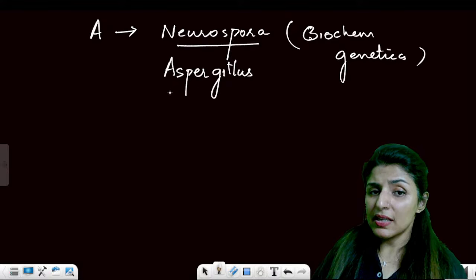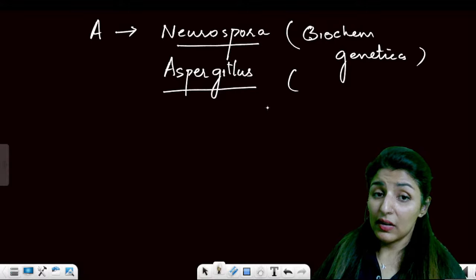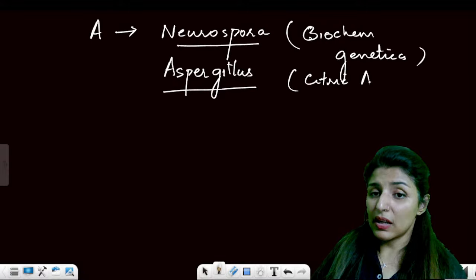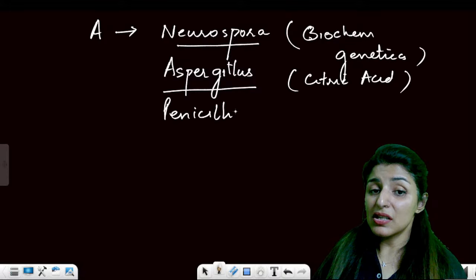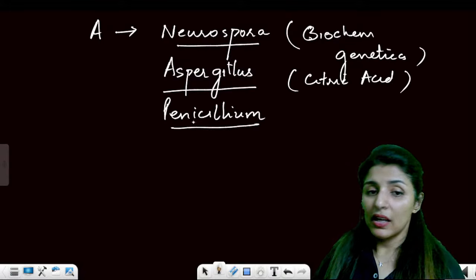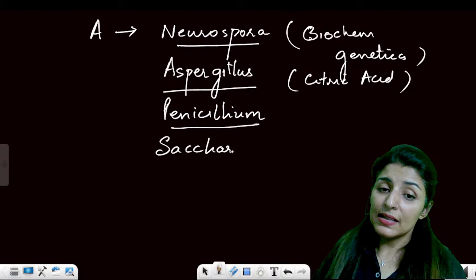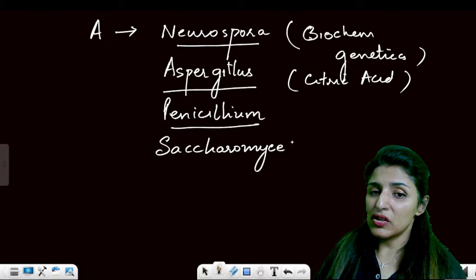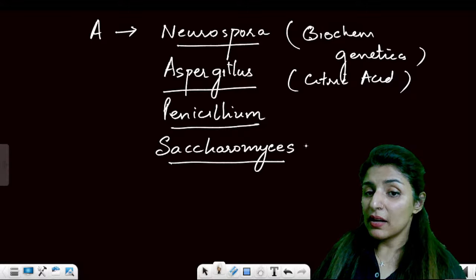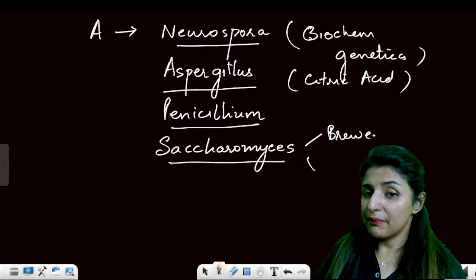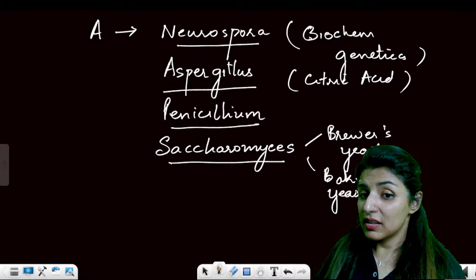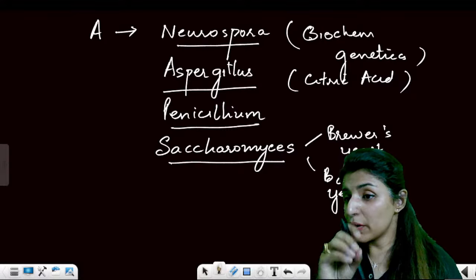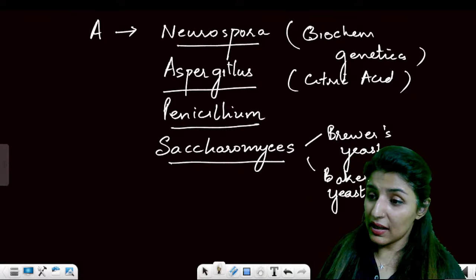Okay, then we have Aspergillus. Aspergillus produces citric acid, if you remember, Aspergillus niger, right? Citric acid, source of citric acid. Yes or no? Then we have Penicillium, which is the source of penicillin, an antibiotic. Then it has Saccharomyces, the unicellular fungi, the baker's yeast or the brewer's yeast, remember? I'll keep asking you whether you remember or not because it is all about what you remember. That is why I have brought these point-wise notes so that you are able to revise, recollect, okay?